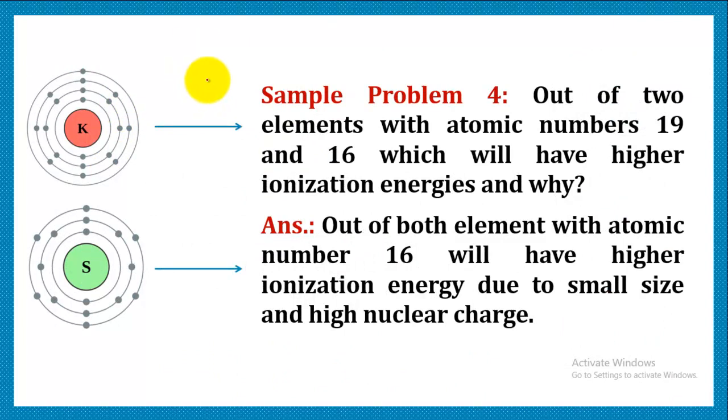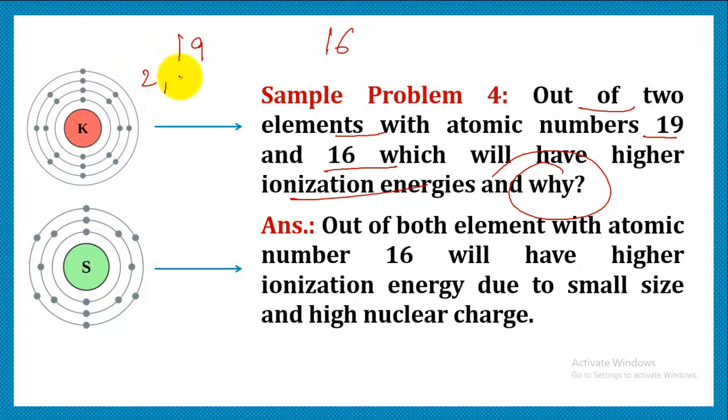Now let's do one sample problem. The problem is: out of two elements with atomic numbers 19 and 16, which will have the higher ionization energy and why? So we have two elements and their atomic numbers are 19 and 16. Which of them will possess higher ionization energy? That can be made out when we write their electronic configurations. After writing the electronic configuration, we can easily make out that they belong to different periods and groups.